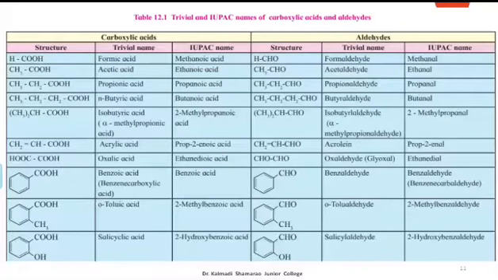This table represents the trivial and IUPAC names of carboxylic acids and aldehydes. You can pause the video and go through them.